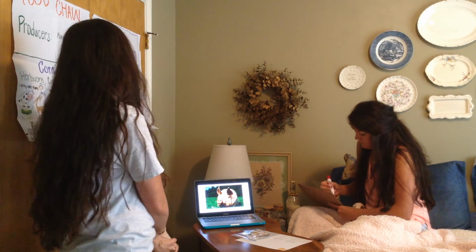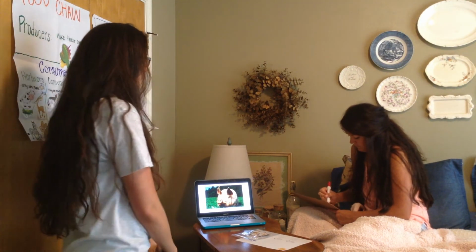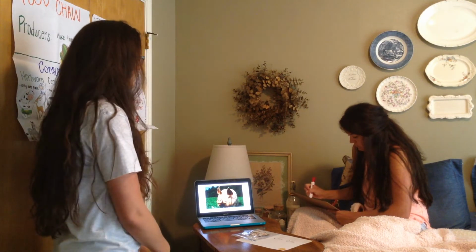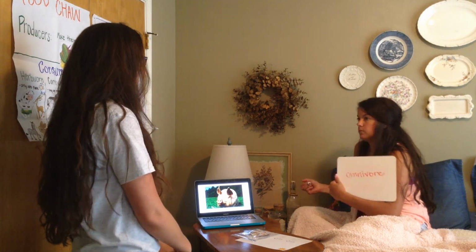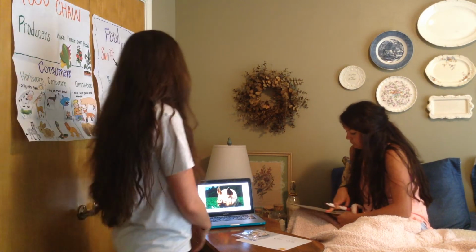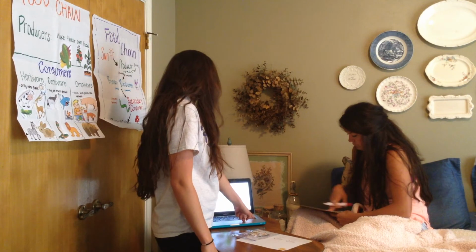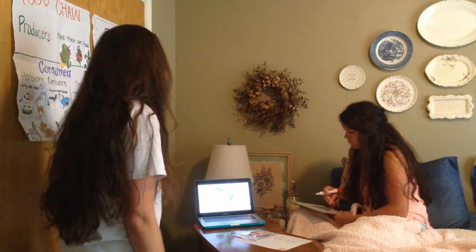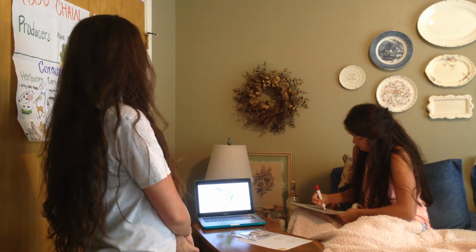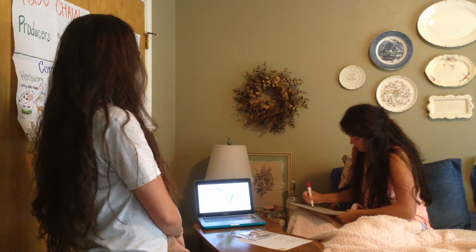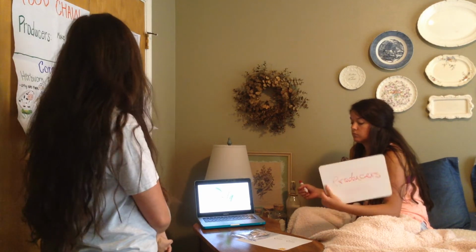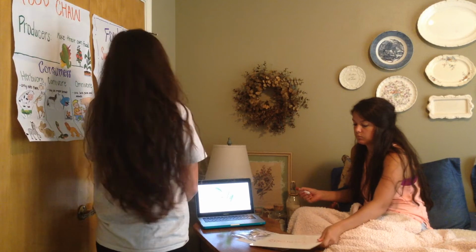What type of consumer would a pig be? An omnivore. Good. A pig eats both plants and animals. And our last one is a leaf. Producers, right? Producers make their own food.